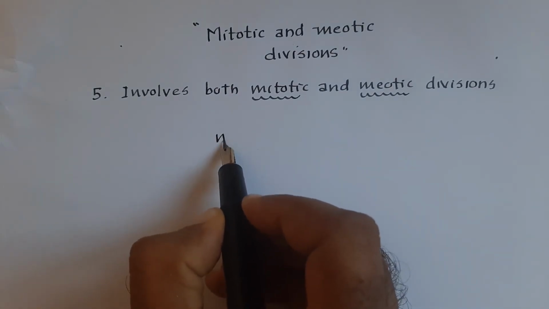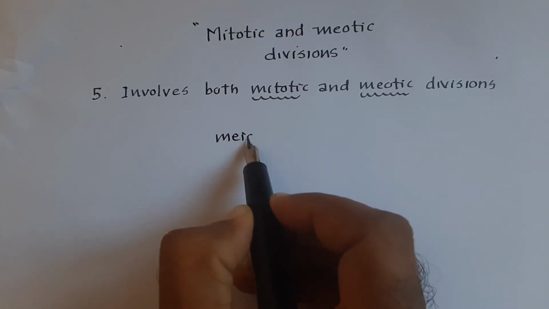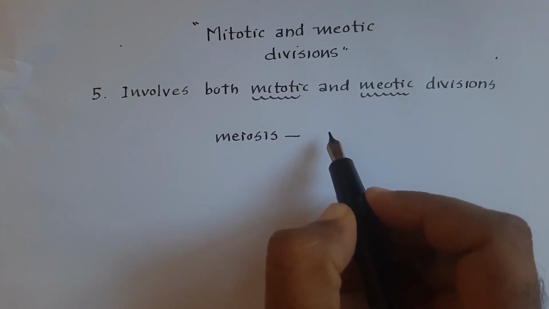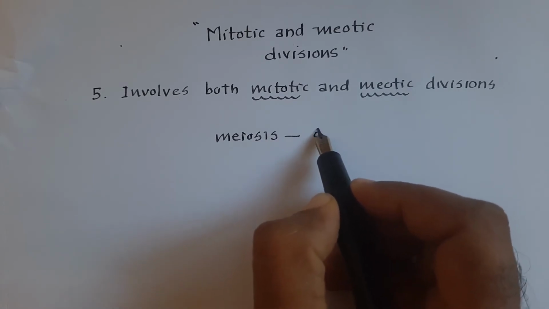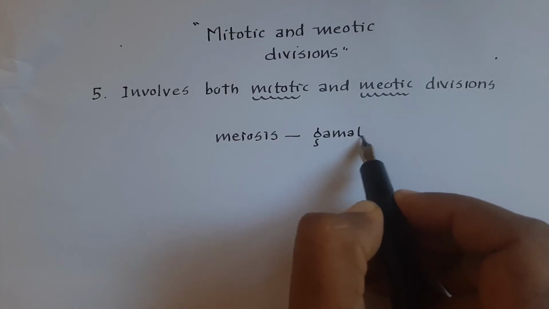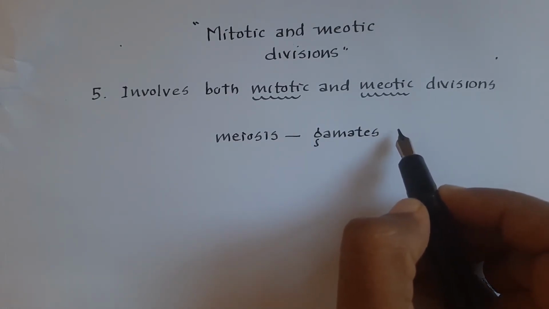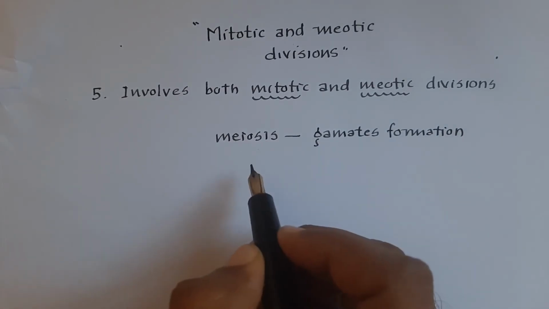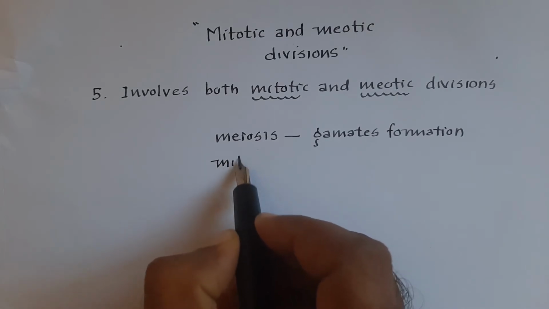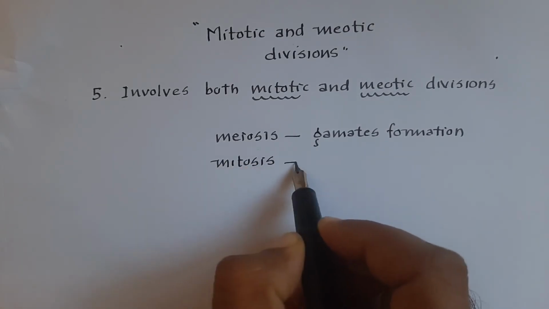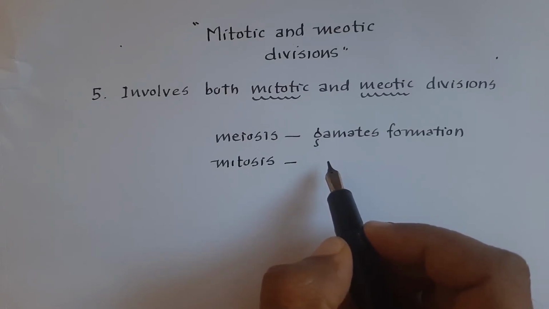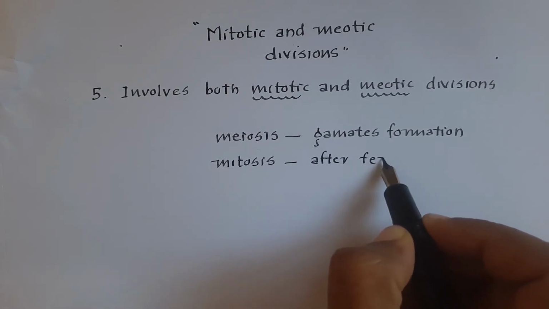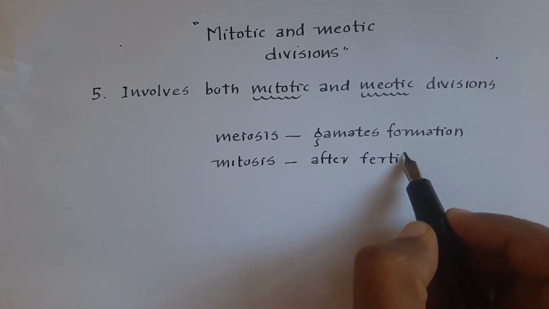Here, if we consider meiosis, it occurs during gametes formation. Remember, it occurs during gametes formation, whereas mitosis occurs after fertilization of gametes.